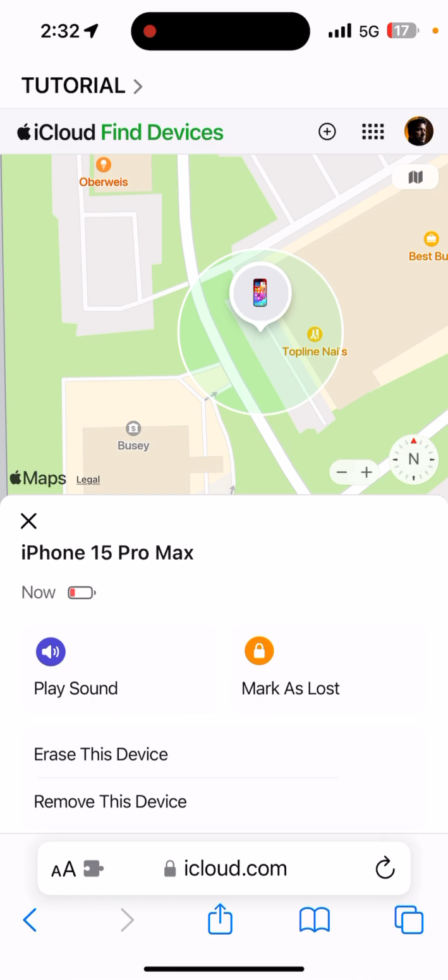This final step will remove your phone from repair mode. Enjoy your new screen.